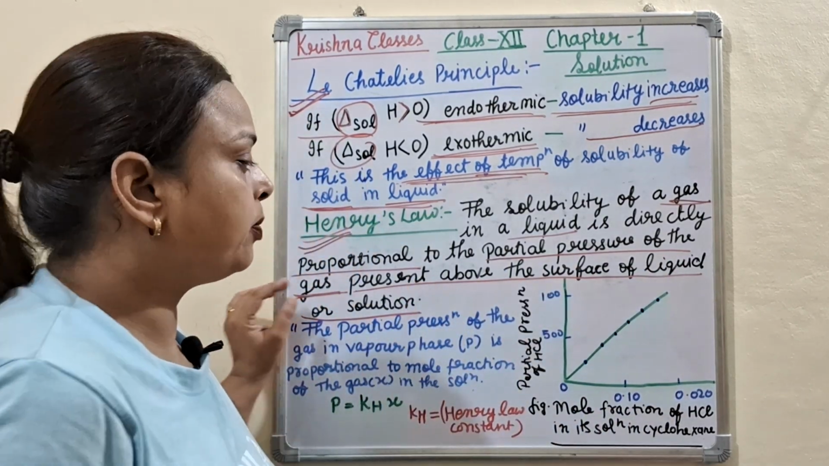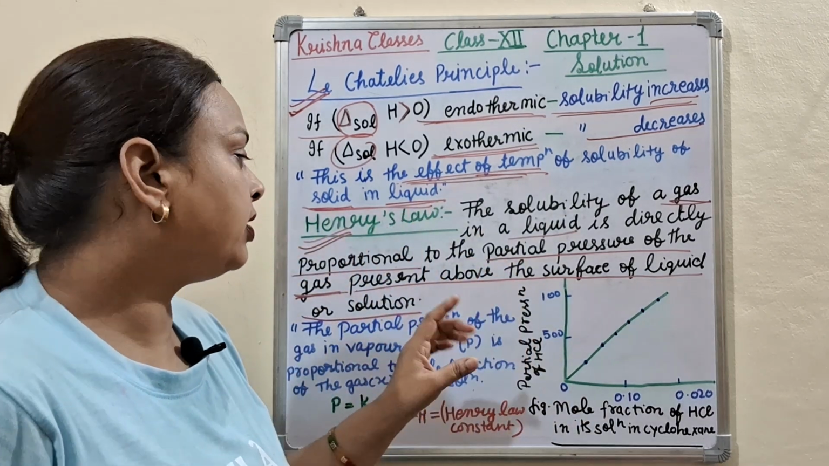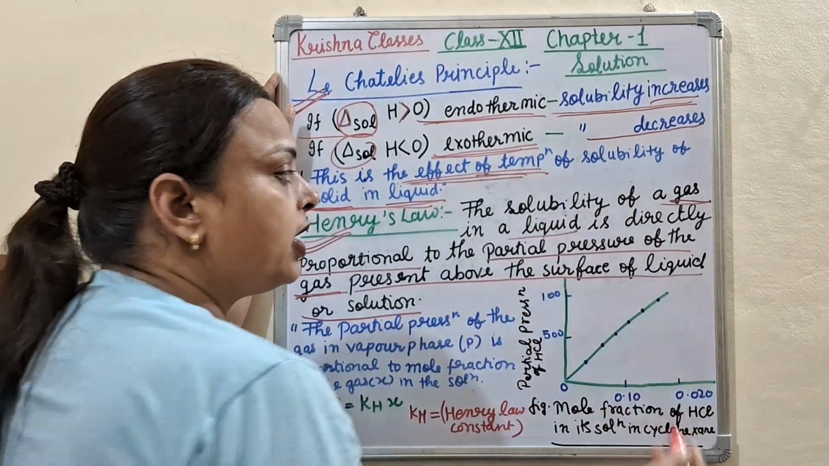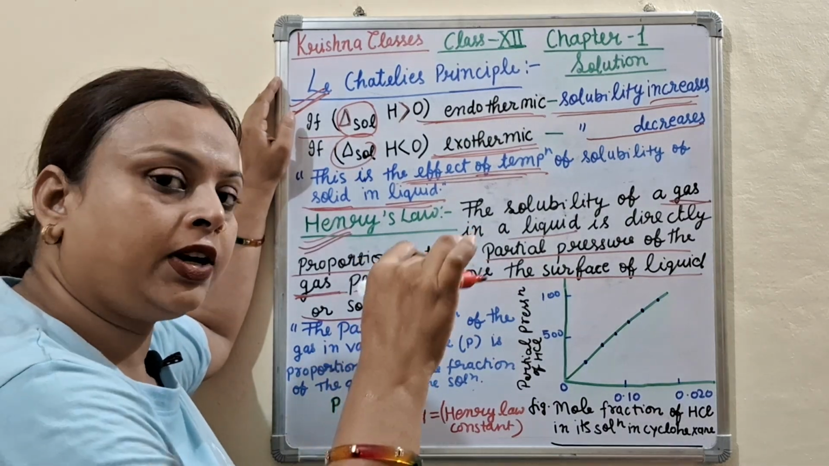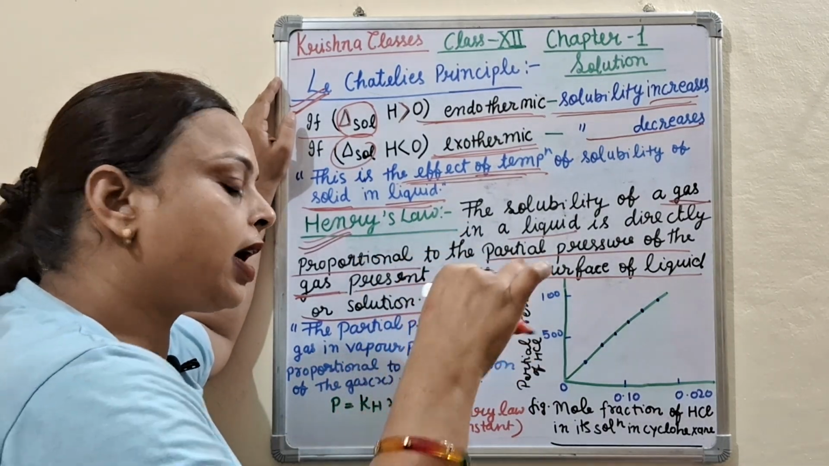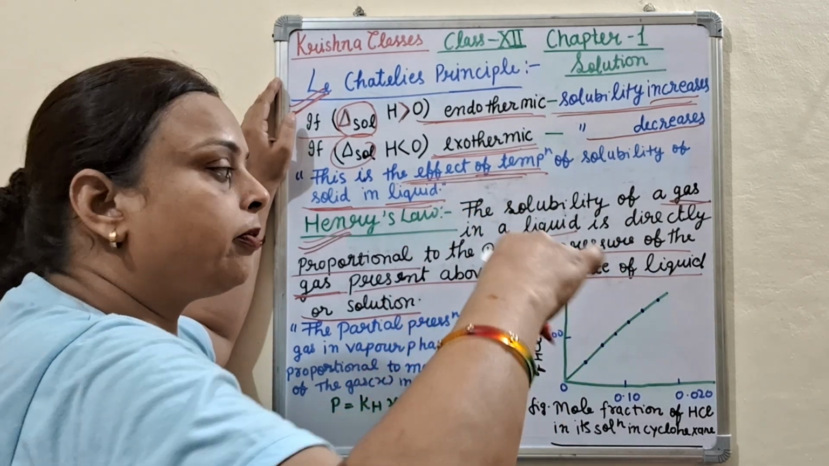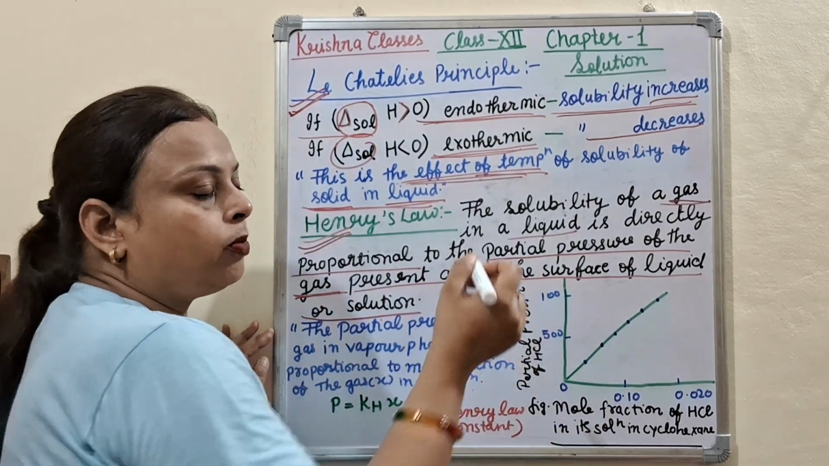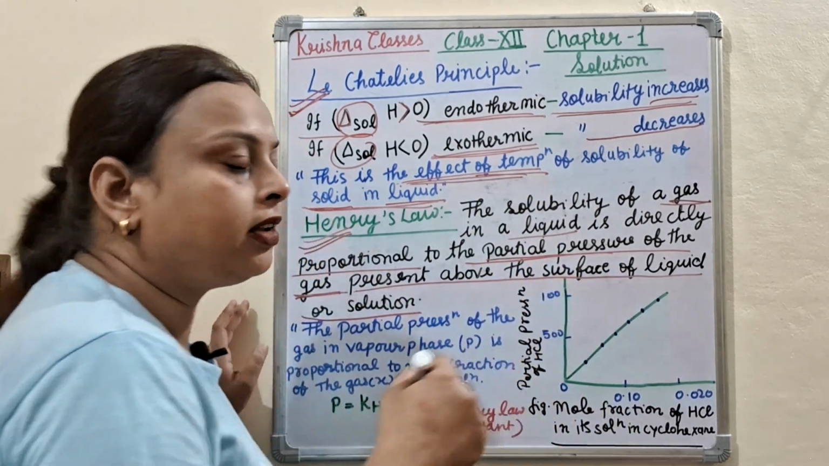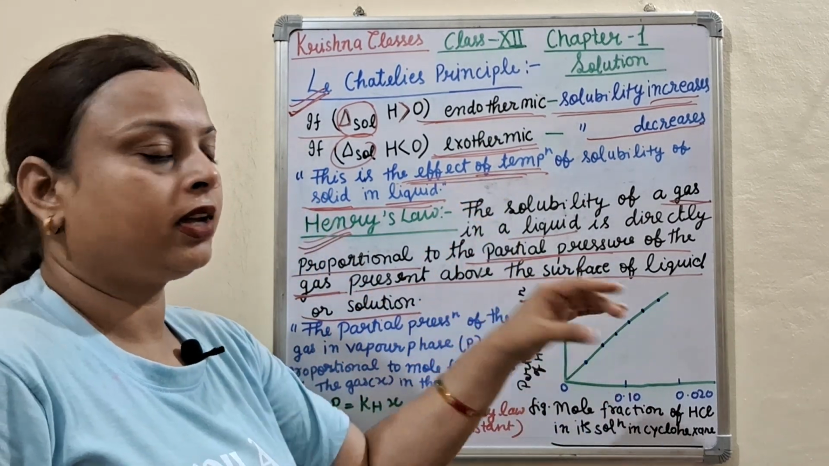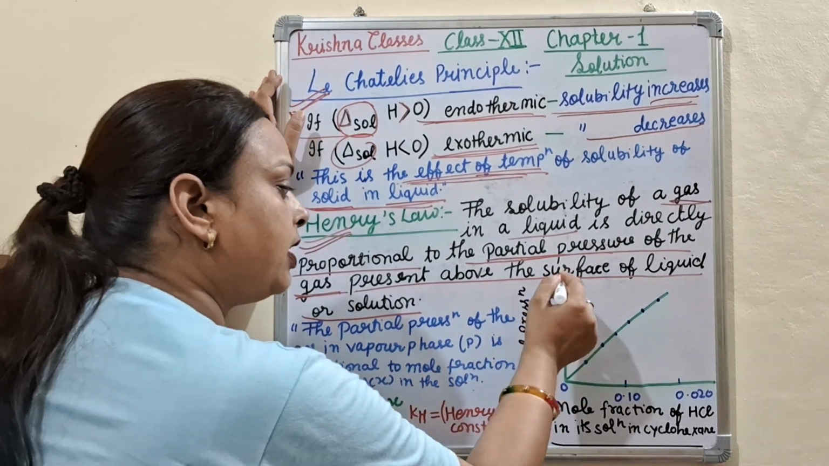It means for a gas dissolved in any liquid or solvent, the solubility of the gas in the liquid is directly proportional to the partial pressure of the gas found above the surface of the liquid. So here is the chart, here is the graph given.